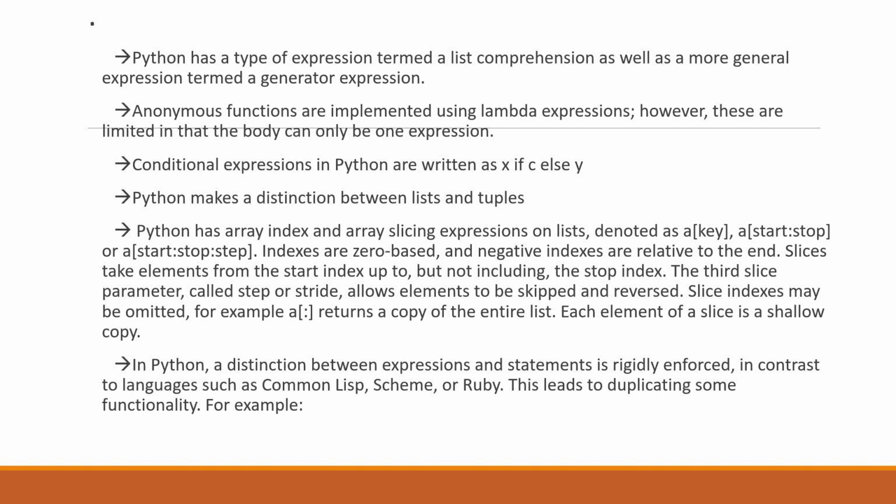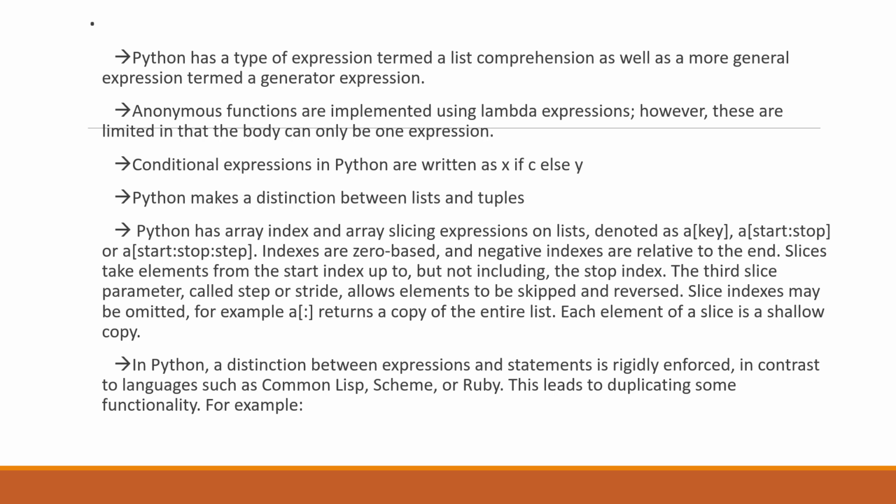Python makes a distinction between lists and tuples. Python has array indexing and array slicing expressions on lists, denoted as a[key], a[start:stop] or a[start:stop:step]. Indexes are zero-based, and negative indexes are relative to the end. Slices take elements from the start index up to, but not including, the stop index.